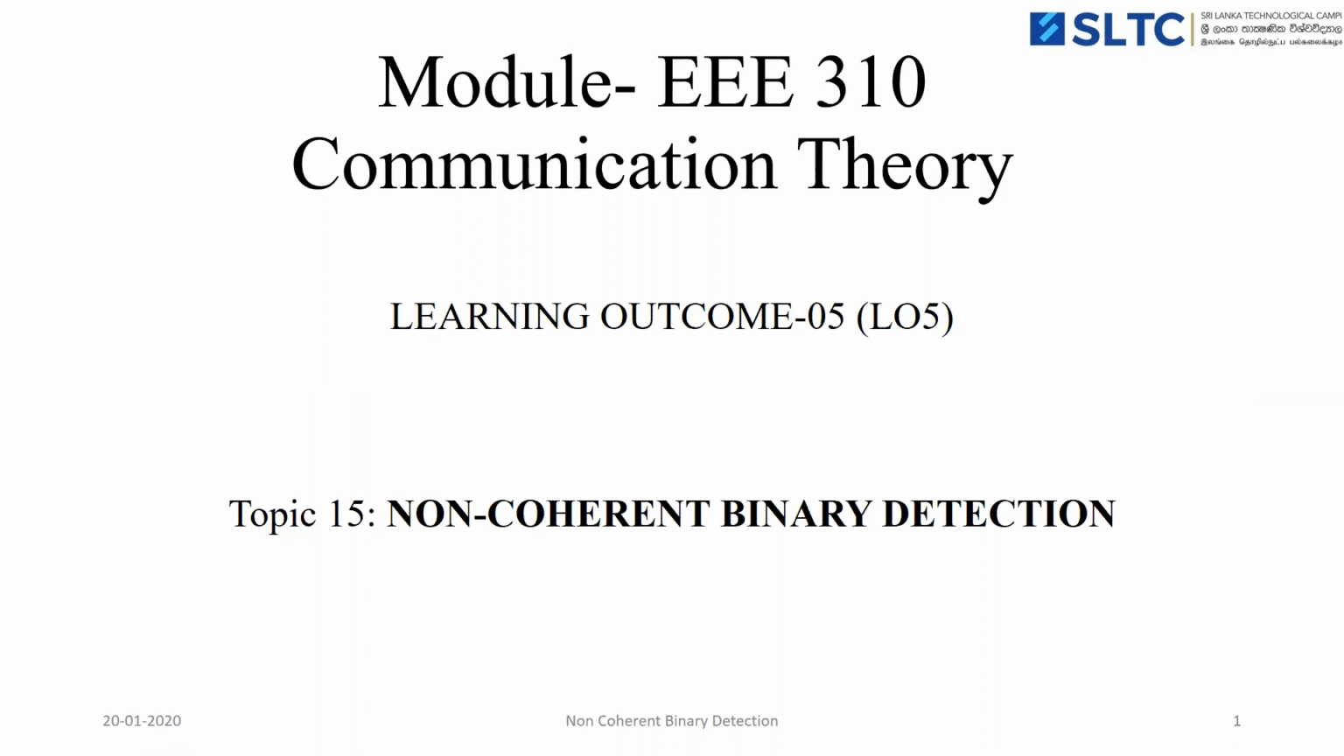Basically, communication receivers are classified into two categories. One is the coherent receiver, and the other is the non-coherent receiver. In a coherent receiver, we perform the synchronization operation. The synchronization is performed between the received signal and the carrier phase. So the carrier phase is estimated at the receiver side for synchronization purposes.